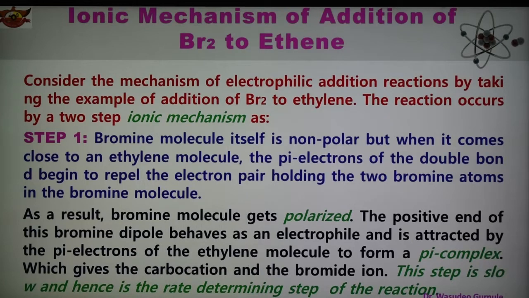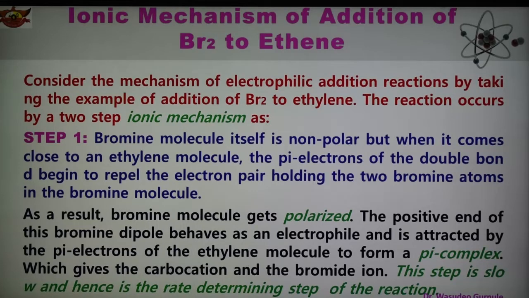After forming the pi complex, it gives the carbocation and bromide ion, and this step is a slow step, and therefore it is the rate determining step of this reaction. So step 1 is a slow step and the rate determining step.